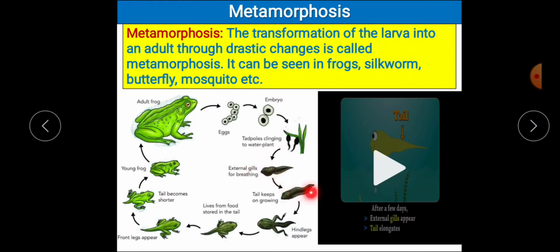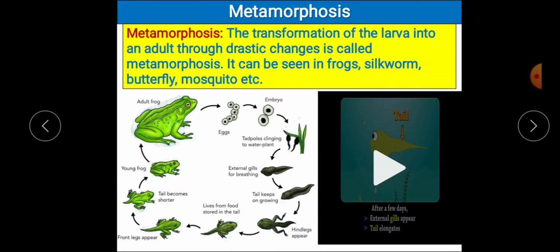Then slowly it develops a tail, and as time goes by it starts developing its legs. Then the tail starts to become smaller, and this stage is called froglets. Slowly the tail will disappear and a young frog will come out. It will again grow in size and become the adult frog.